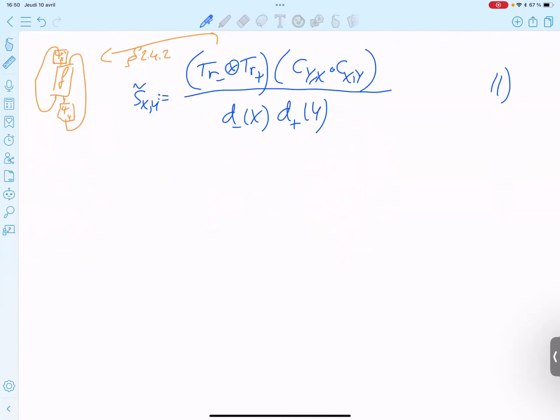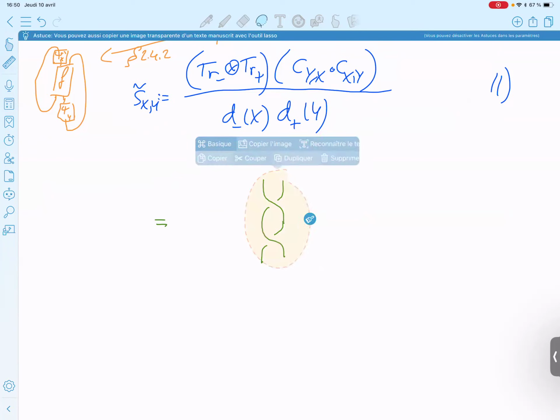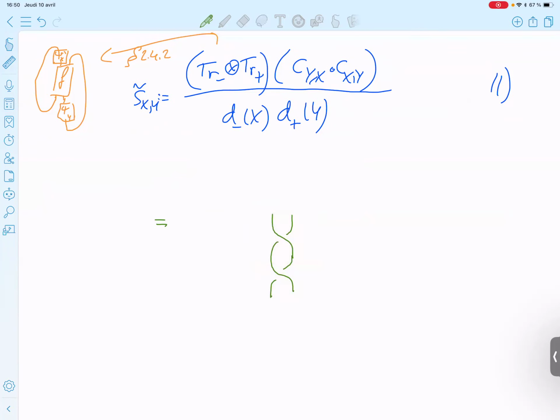Pictorially, this is equal to the double braiding, and then here you have phi X inverse, here you have phi Y, and you close.